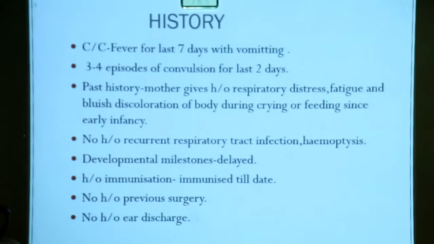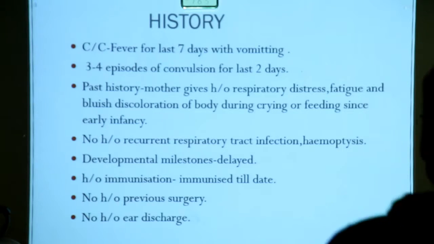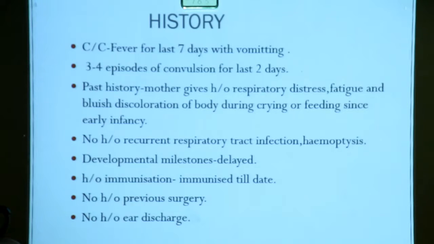Developmental milestones delayed. History of immunization: the baby is immunized till date. No history of previous surgery and no history of ear discharge.